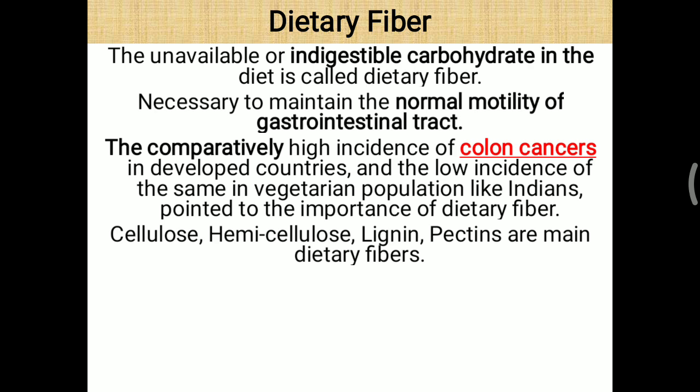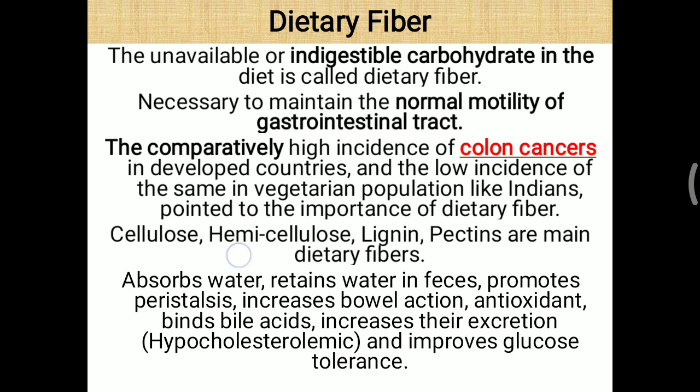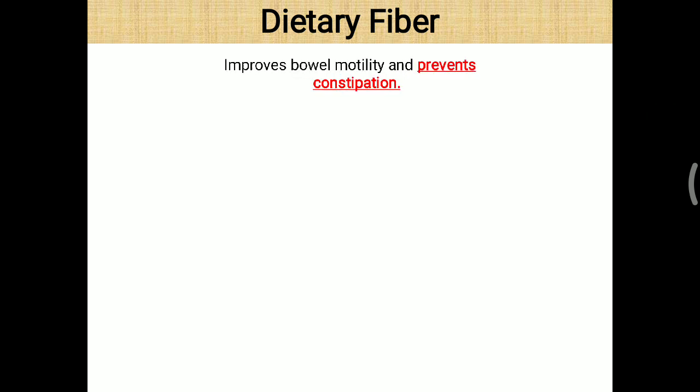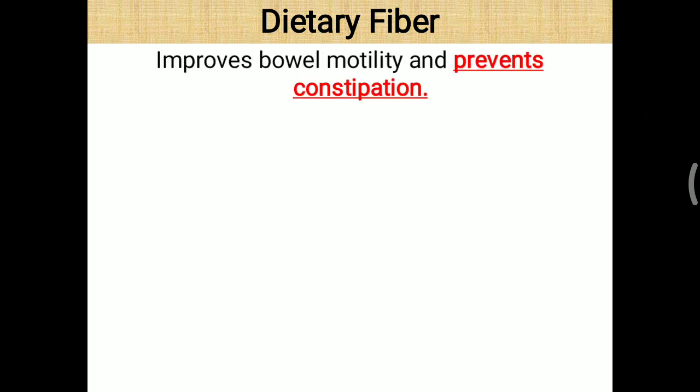Cellulose, hemicellulose, lignin and pectins are the main dietary fibers present in green leafy vegetables. Basically dietary fiber absorbs water, retains water in feces, promotes peristaltic movement, and is very helpful to increase bowel action, and sometimes it works as an antioxidant. It binds to bile acid as well as cholesterol and increases excretion of bile acid, so it is very helpful to decrease cholesterol levels, working as a hypocholesterolemic, and it improves glucose tolerance. These are the most important benefits of dietary fiber. It improves bowel motility and prevents constipation.